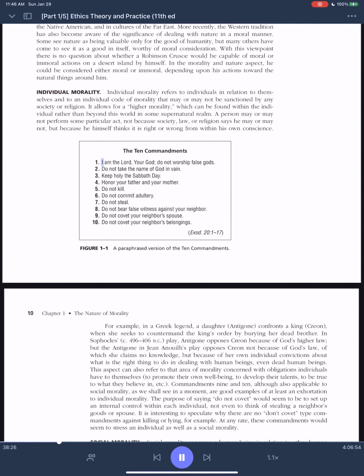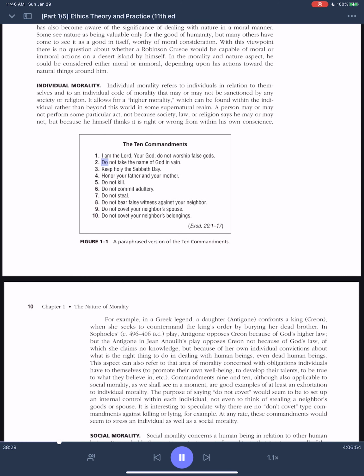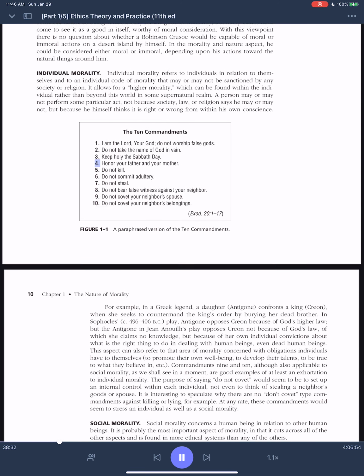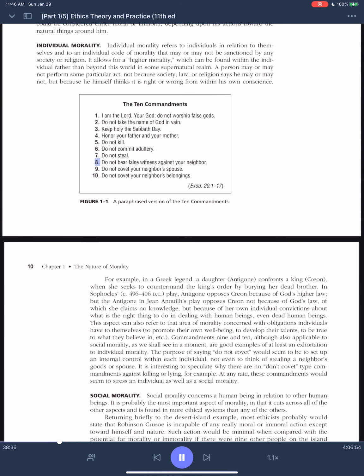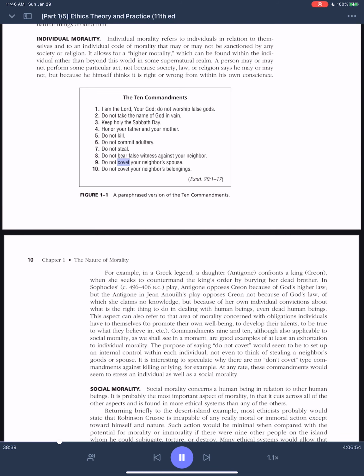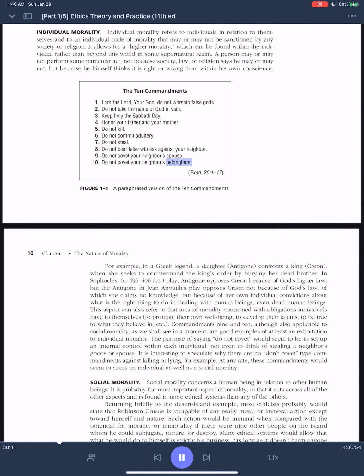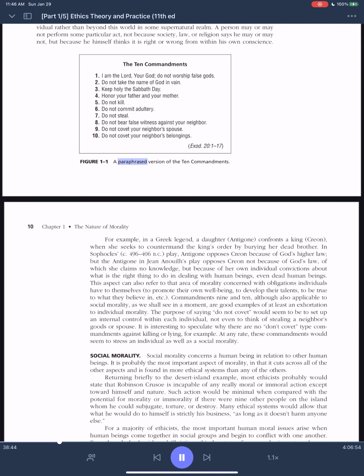The 10 Commandments. 1. I am the Lord, your God. Do not worship false gods. 2. Do not take the name of God in vain. 3. Keep holy the Sabbath day. 4. Honor your father and your mother. 5. Do not kill. 6. Do not commit adultery. 7. Do not steal. 8. Do not bear false witness against your neighbor. 9. Do not covet your neighbor's spouse. 10. Do not covet your neighbor's belongings. Figure 1:1. A paraphrased version of the 10 Commandments.